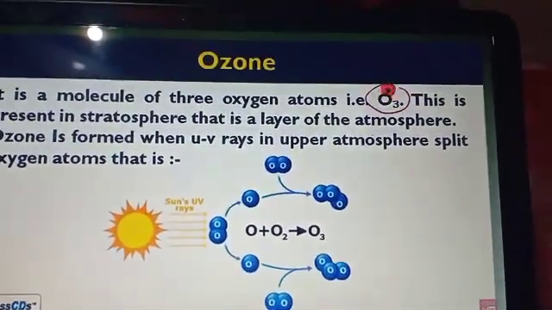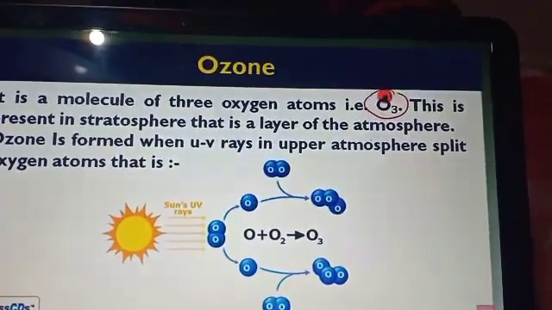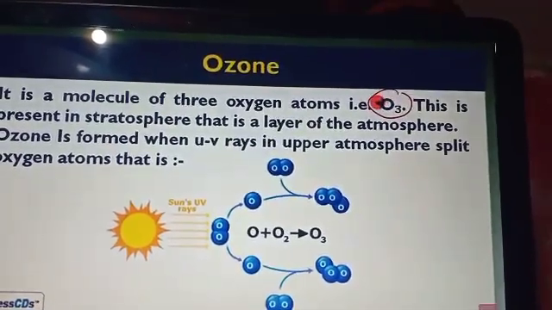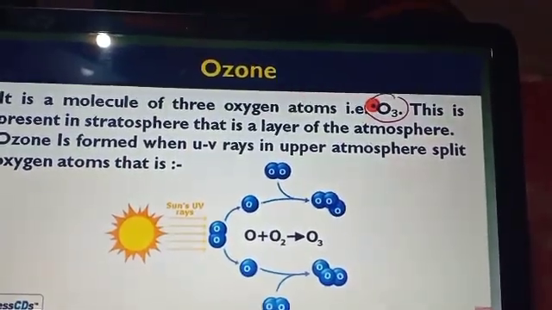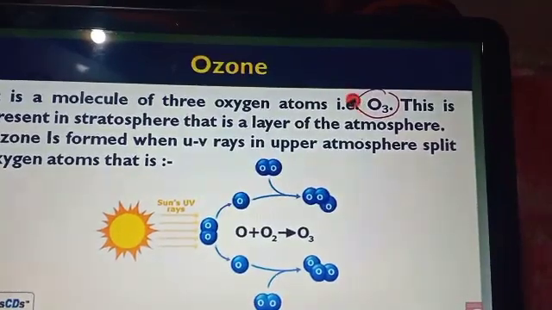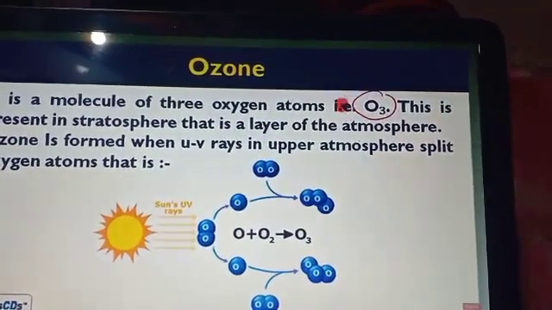Now let's see the ozone. It is a molecule of 3 oxygen atoms, and this is a very important layer, because it protects us from harmful substances.